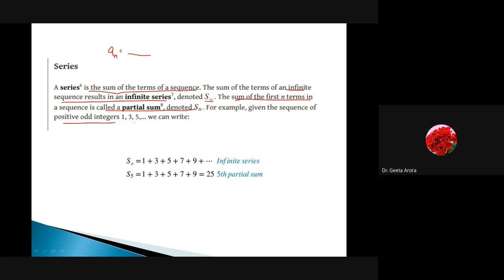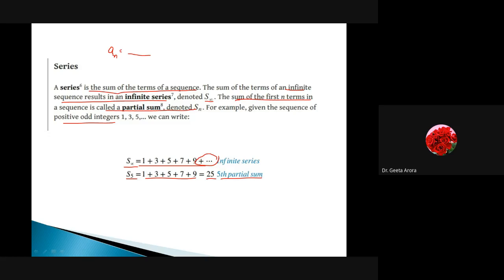So what we are going to say, this is our sequence and we are going to add them: 1 plus 3 plus 5 and so on. So it becomes an infinite series, and S5 we have written as the sum of the first 5 terms. Here the change is we are saying plus so on, plus ellipses. It means we can't give an answer over here because it is going to be infinite, and here it is obvious that we are getting 25 as the fifth partial sum. So this is the change.